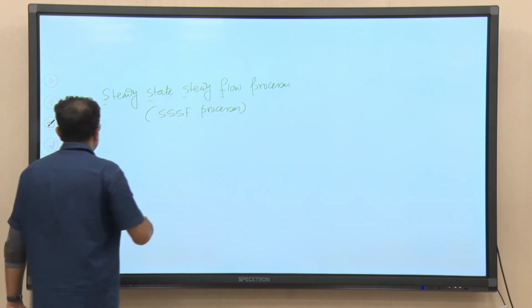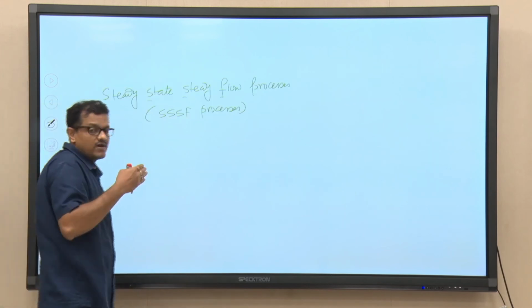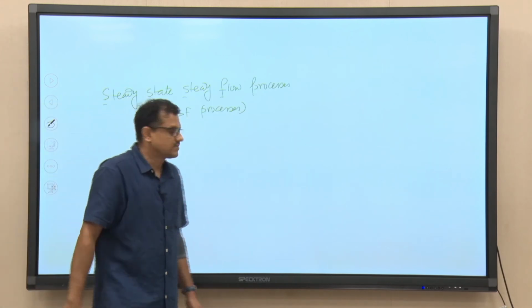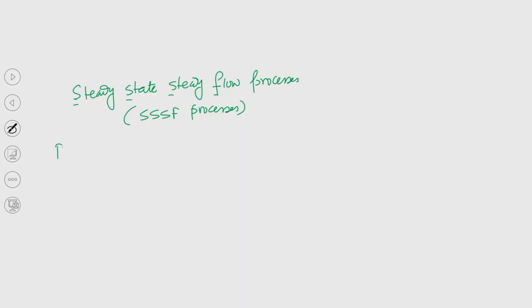So, let me write the first law applied to flow processes. The processes are steady state, steady flow.